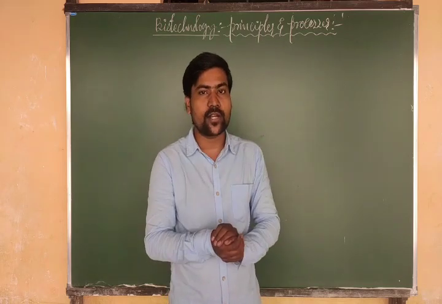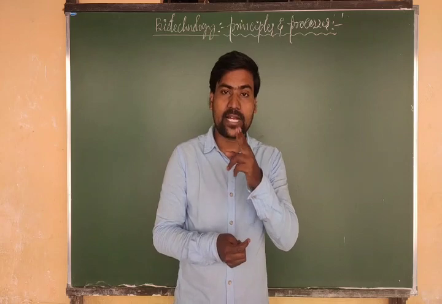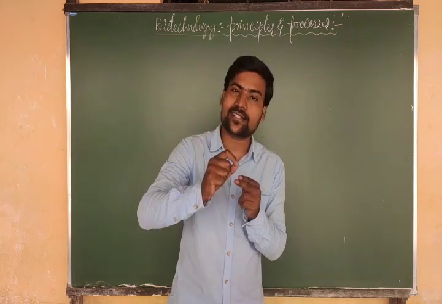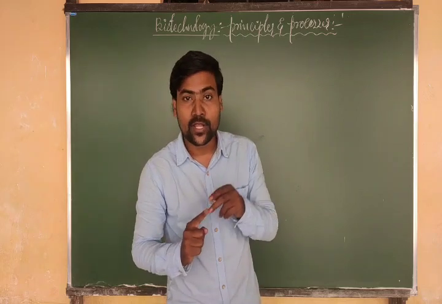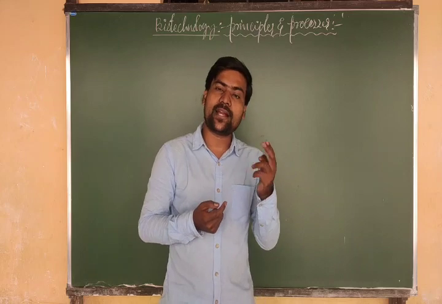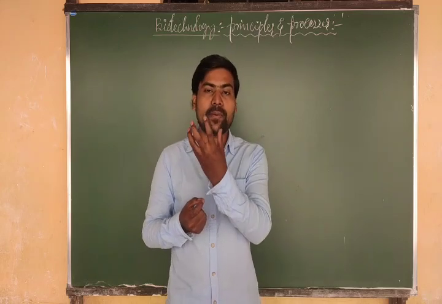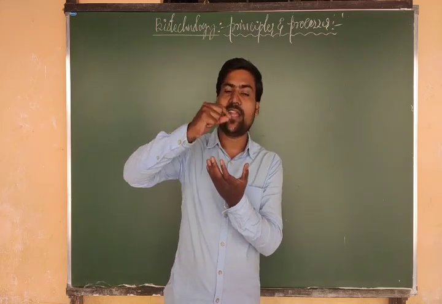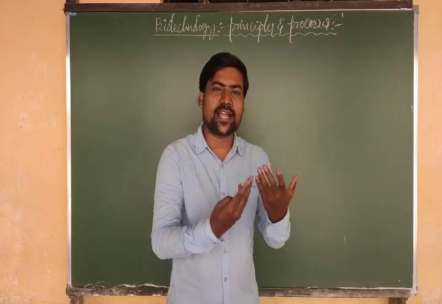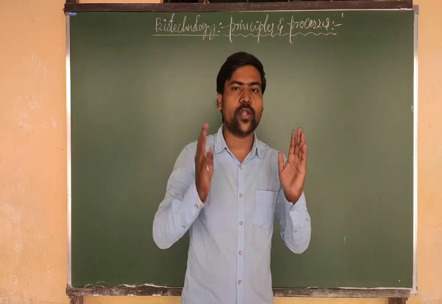Both we are mixing together, by cutting and joining. For cutting we are using REN, restriction endonuclease enzymes. For joining we are using ligase enzymes. So by cutting and joining, we are preparing rDNA. That rDNA is introduced into one host cell. Then it starts producing our desired gene product. So this is the whole aim.